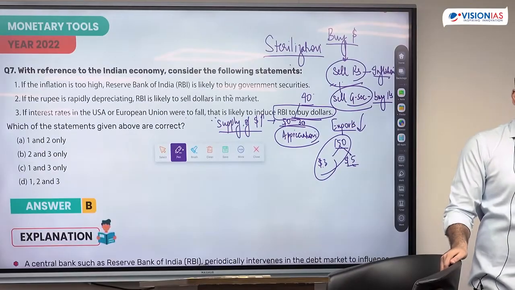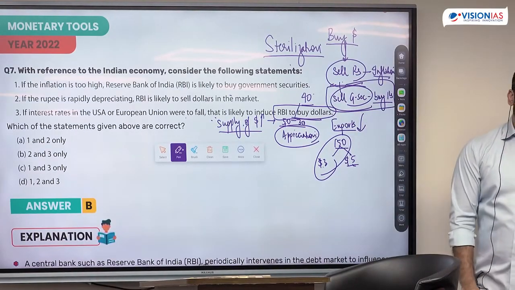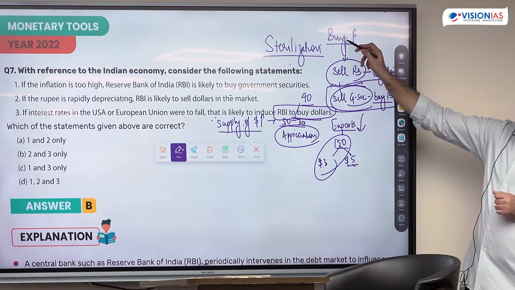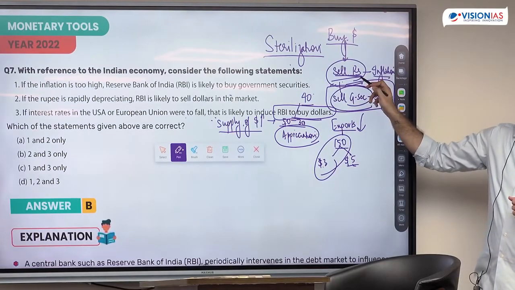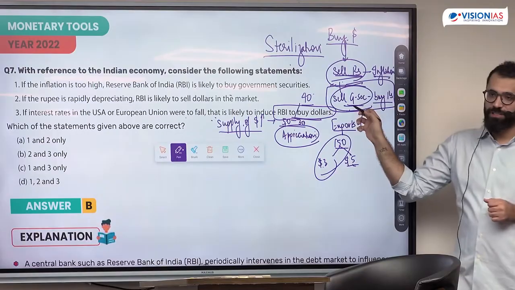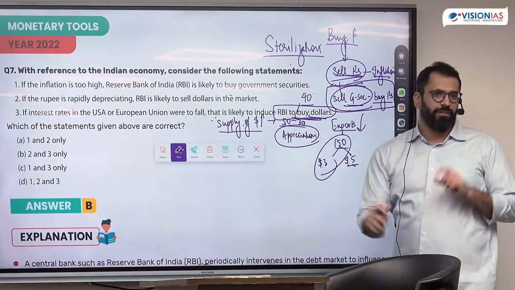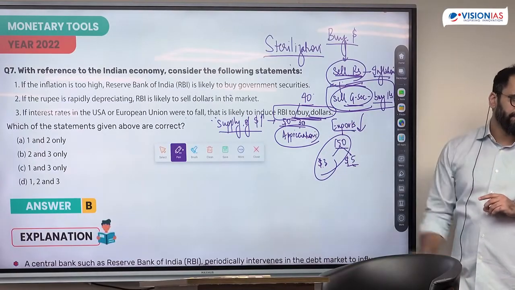If there is sterilization, what happens? In sterilization there is open market operation. Because I was buying dollars to control the export fall, I had started selling rupees. Selling rupees caused inflation, so I sold government securities. So they stopped at RBI buying dollars. Is it clear why they buy dollars? This is the relation.